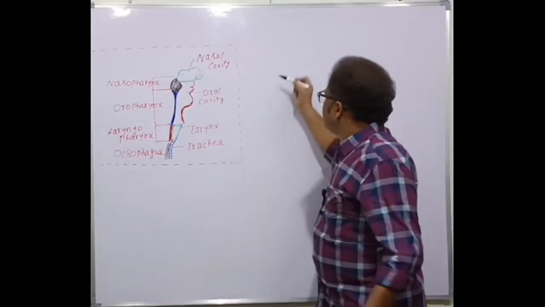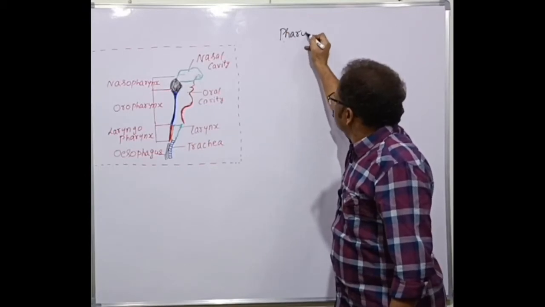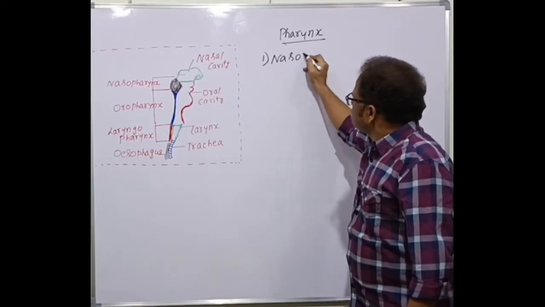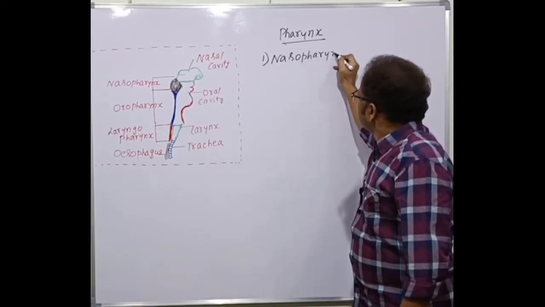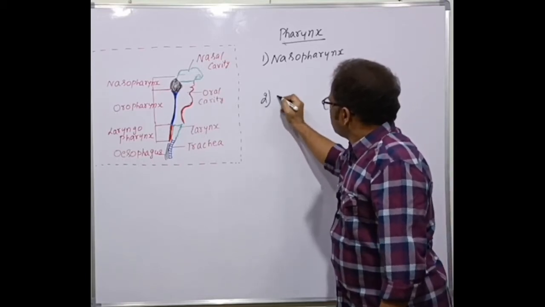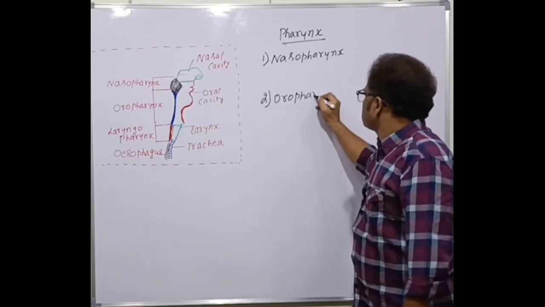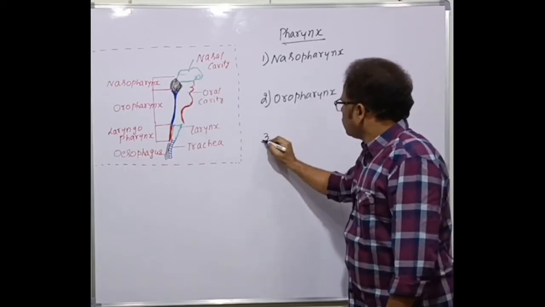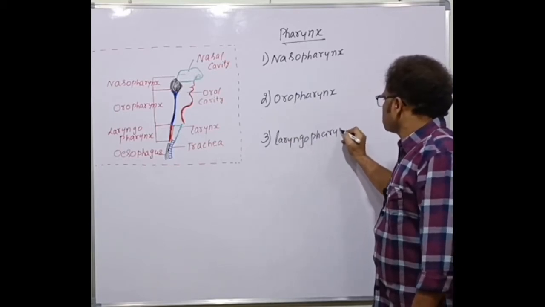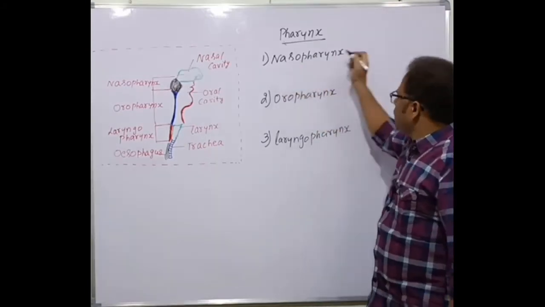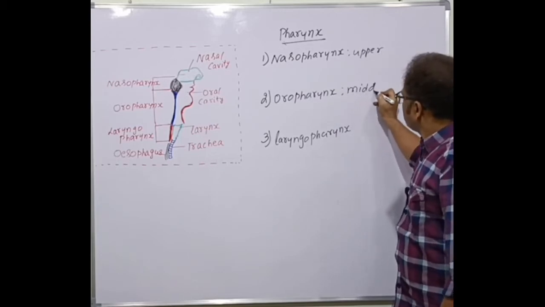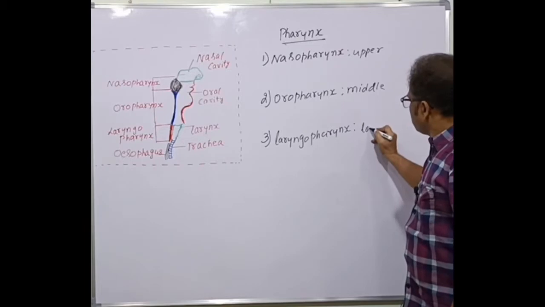The upper part is called the nasopharynx, the second part is called the oropharynx, and the third part is called the laryngopharynx. This is the uppermost part, this is the middle part, and the laryngopharynx is the lower part.